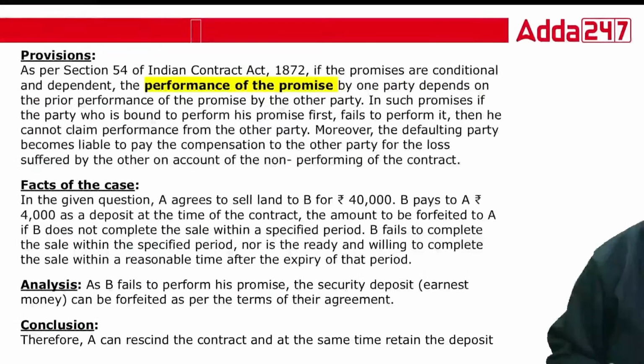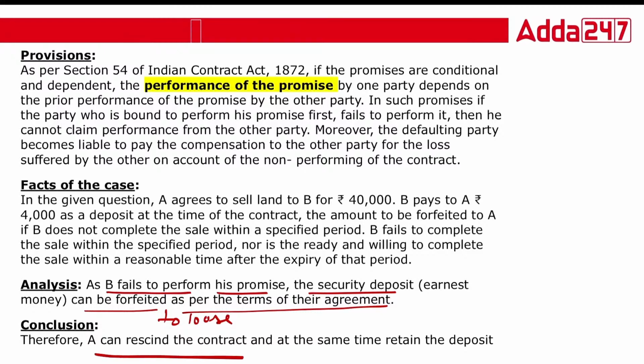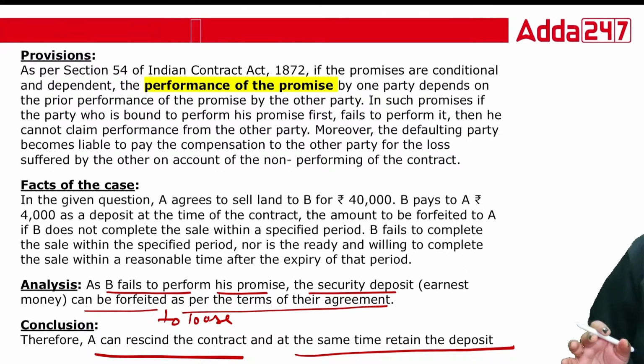Now see the reason behind this. First, the analysis: B failed to perform his promise. The security deposit can be forfeited as per the terms of the agreement. Forfeited means to lose. So A can rescind the contract and at the same time retain the deposit. The facts you people know. Now see the provision behind the question.